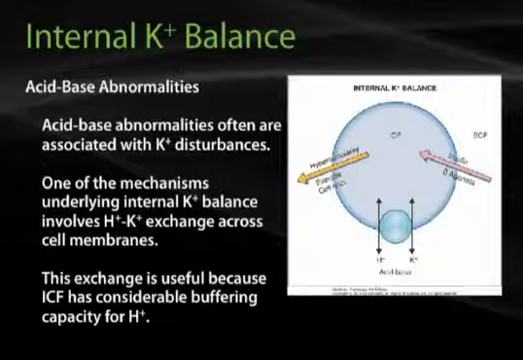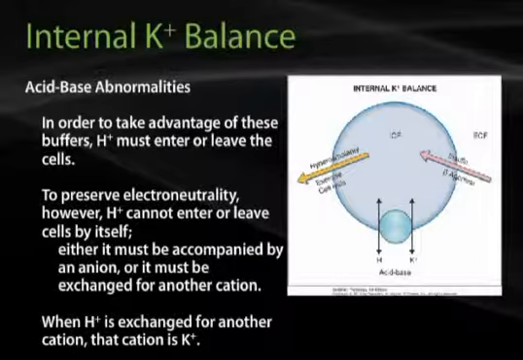Acid-base abnormalities often are associated with potassium disturbances. One of the mechanisms underlying potassium balance involves hydrogen-potassium exchange across cell membranes. This exchange is useful because the intracellular fluid has considerable buffering capacity for hydrogen.